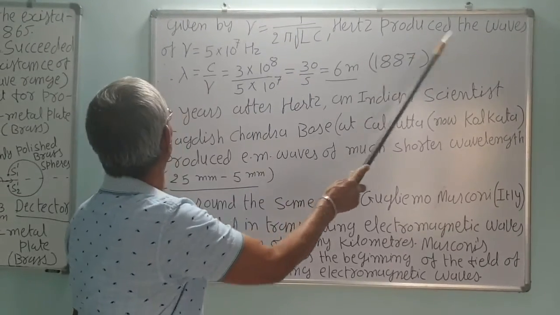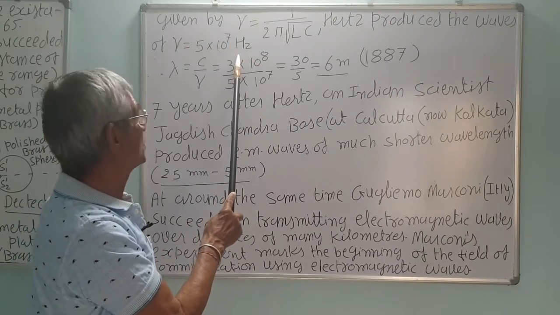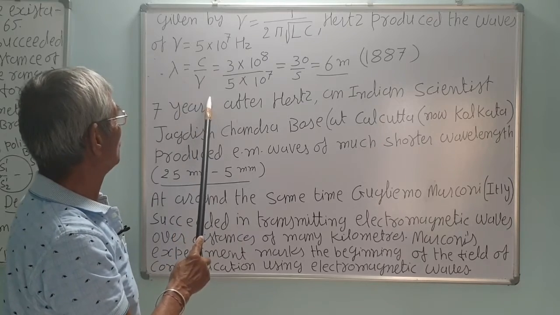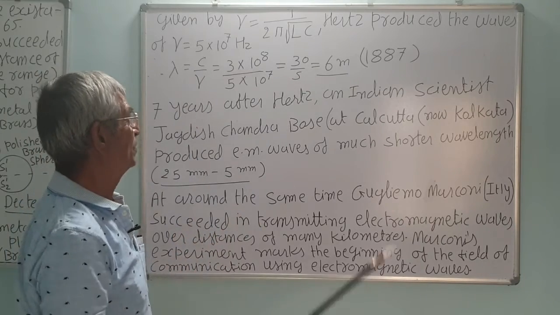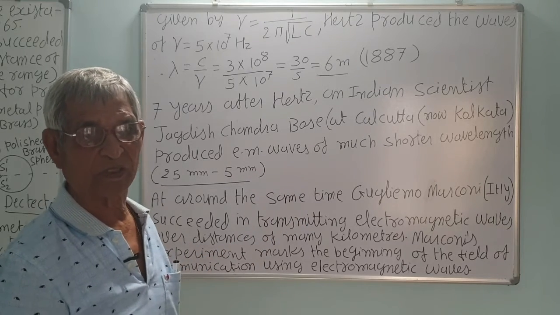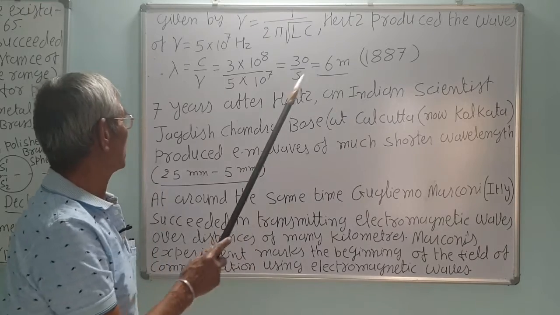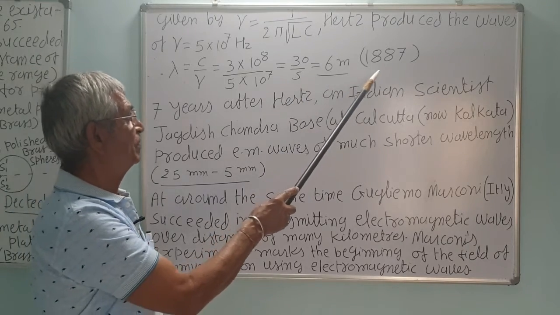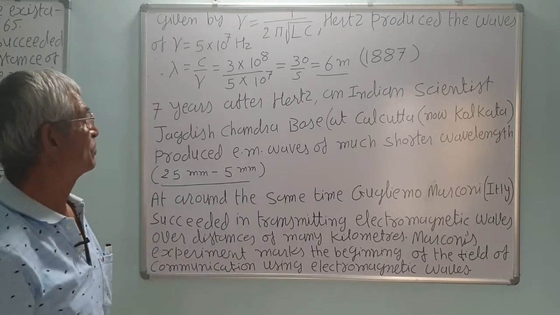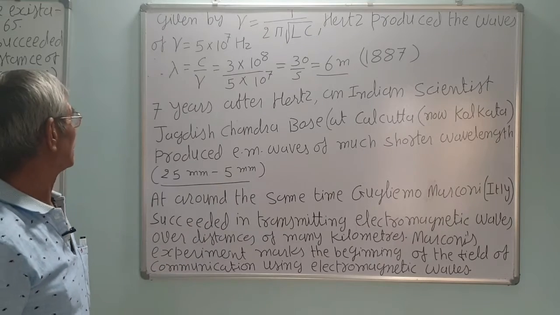Thus Hertz produced waves of frequency 5 into 10 raised to 7 hertz, that is in the radio wave range. So lambda is equal to c upon nu, that is about 6 meters in 1887. So it took about 22 years after Maxwell's theoretical prediction. Correct? Maxwell gave the theory in 1865. Hertz produced electromagnetic waves of 6 meters by using his instrument in 1887.